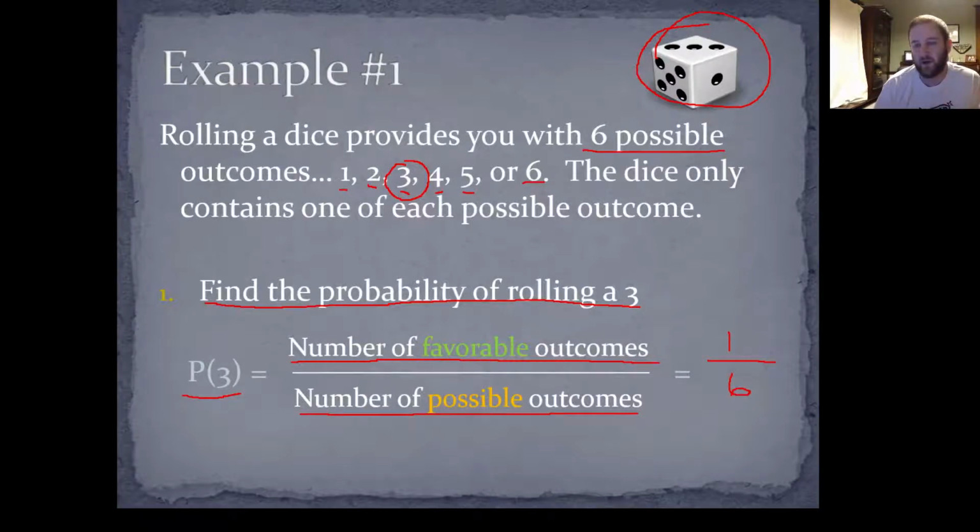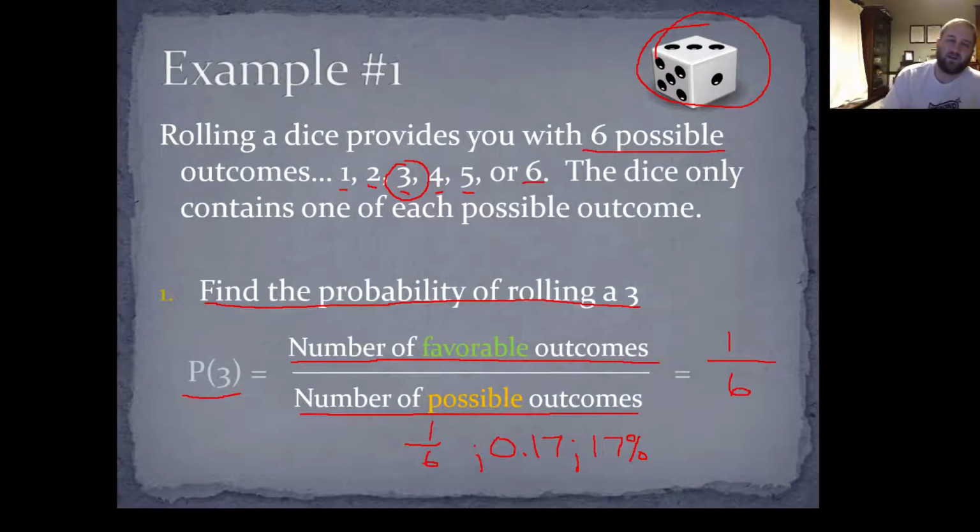Now, we can write our probability as a fraction. We could write it as a decimal. As a decimal, 1/6 is just 0.17. Or we could write it as a percent. 0.17 as a percent is 17%. So again, we could write it as 1/6, 0.17, or 17%.